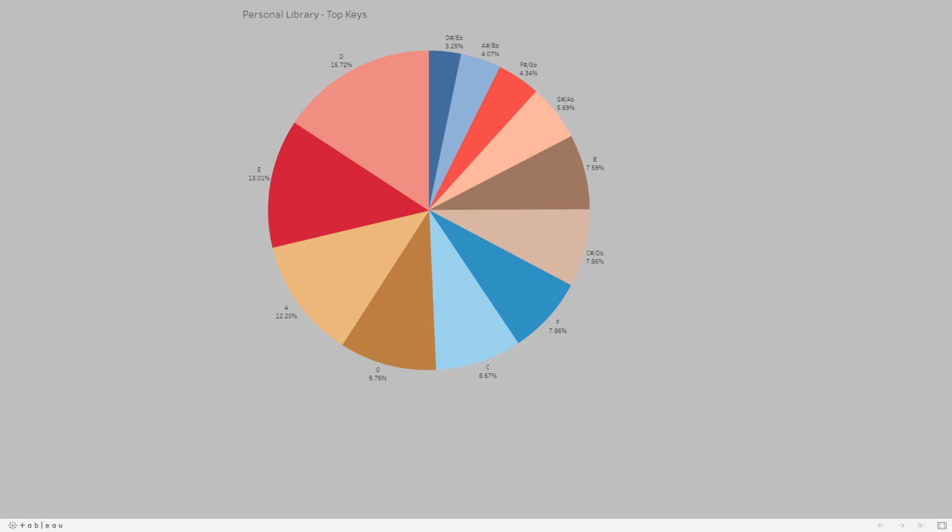Up next is a pie chart showing my personal library's top keys. As you can see, D is the most popular key, followed by E, A, G, C, and so on. This is interesting to me because I was assuming this would be evenly distributed, but as it turns out, some keys are used more often than others.